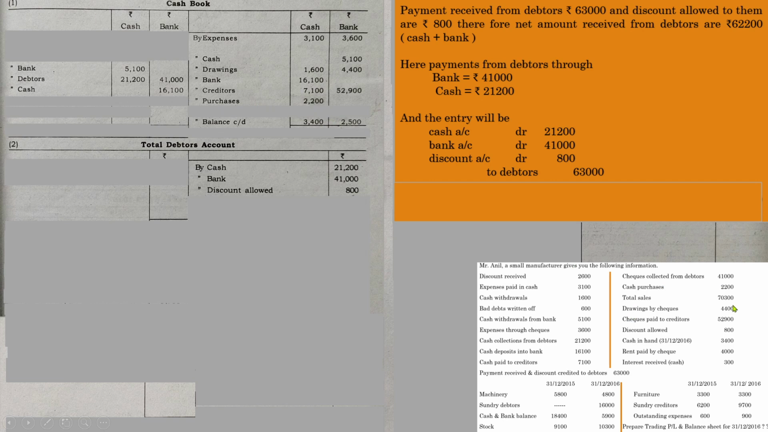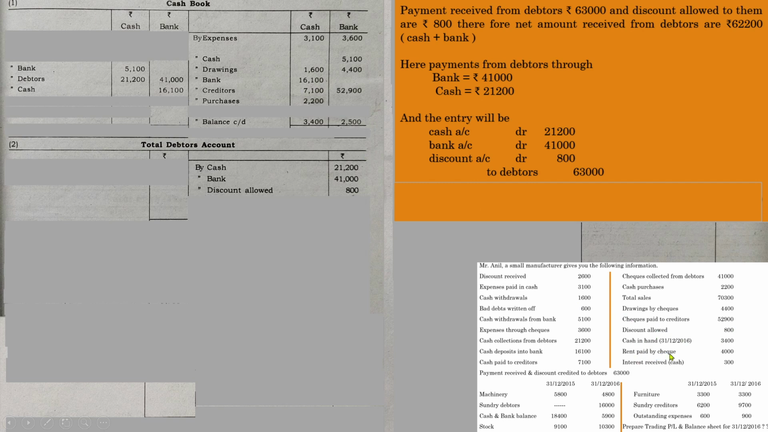Next one, total sales. It will not come in the cash book because total sales means the sum of cash sales and credit sales. Next one, drawings by check. We have already recorded that. Check paid to creditors is also recorded. Discount allowed will not come here. Cash in hand is also written.